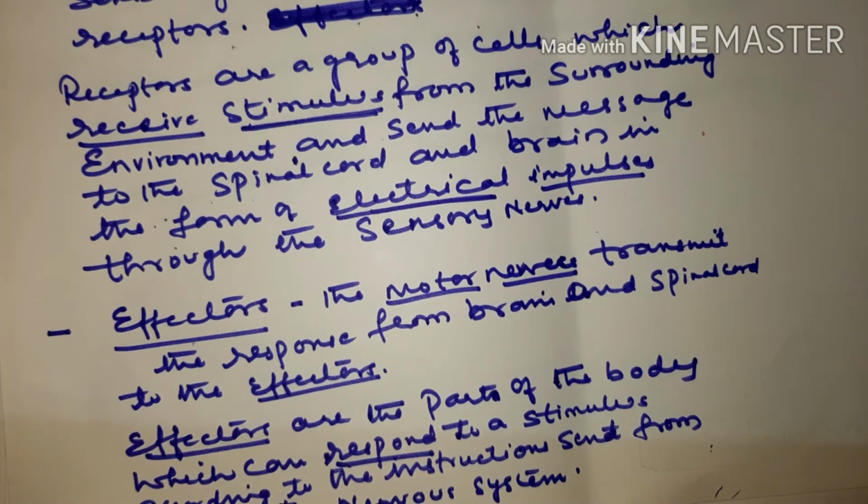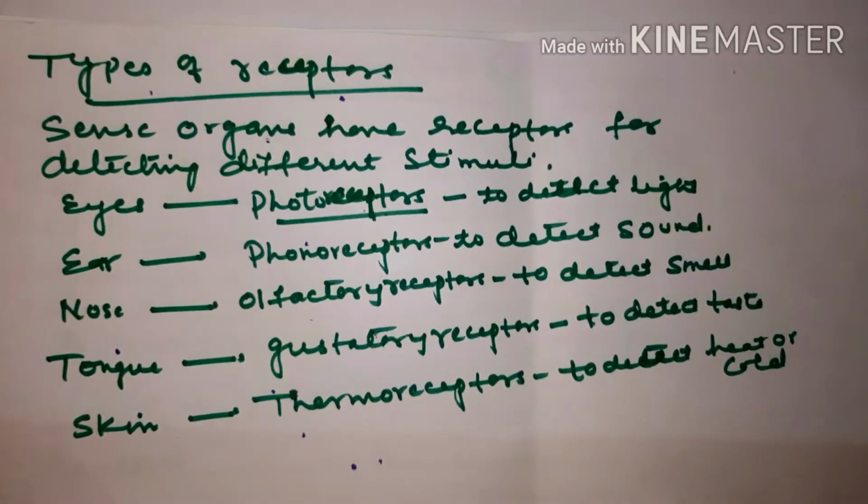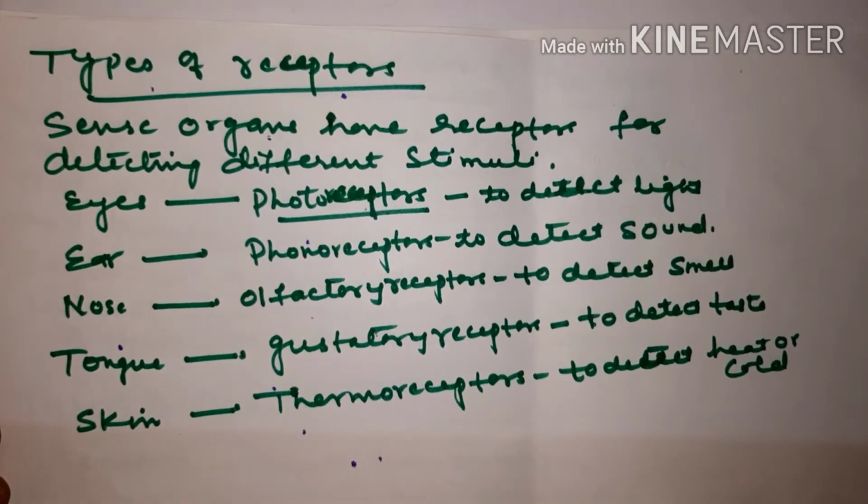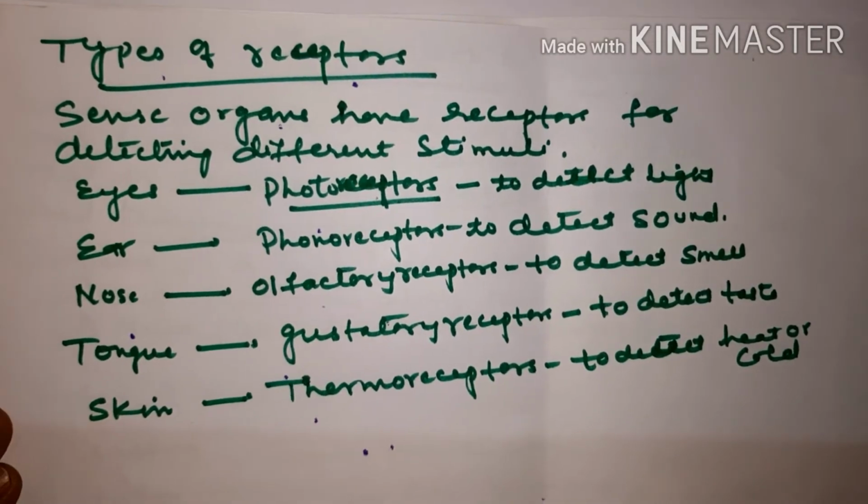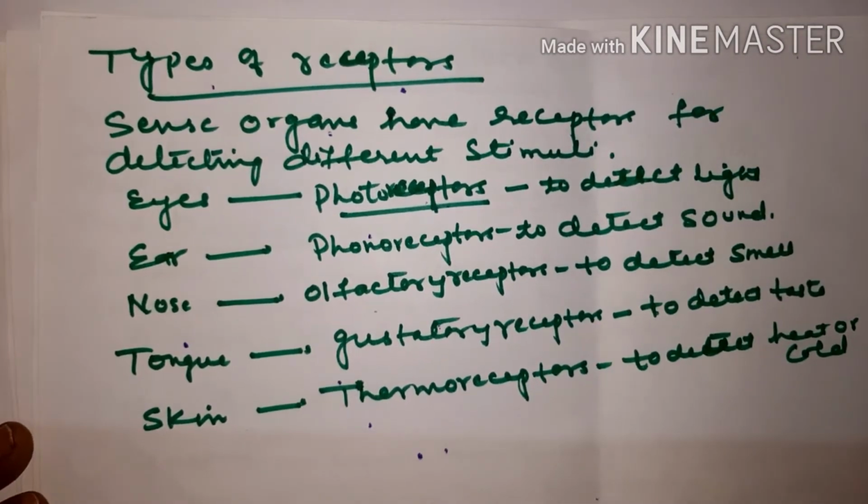Receptors receive the stimulus and effectors bring about the action. You all understood, children? Receptors receive the stimulus and effectors bring about the action. I told you, children, what are receptors? Receptors receive the stimulus and effectors bring about action. Now what about types of receptors, children?